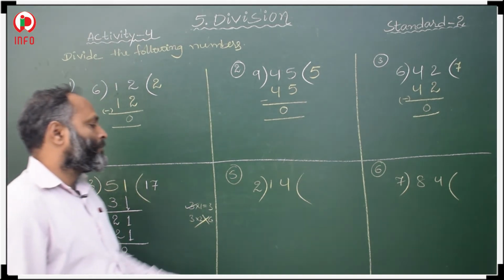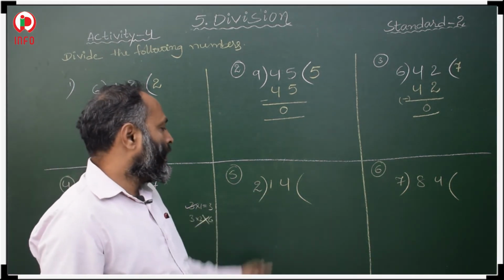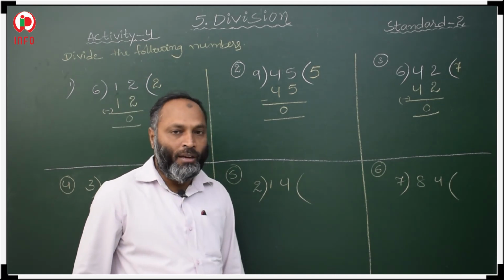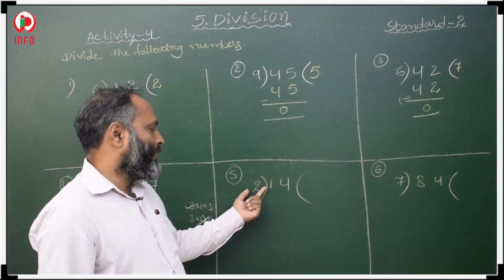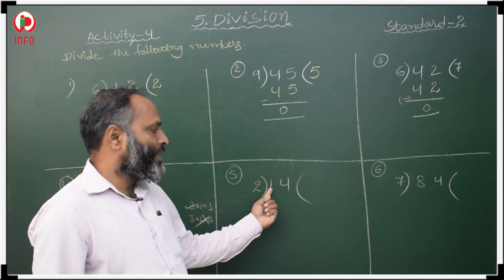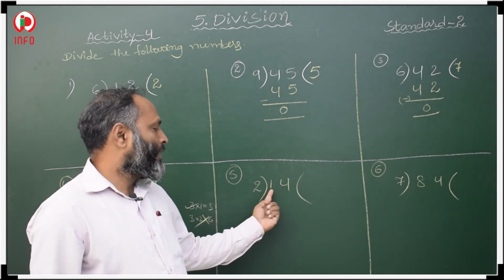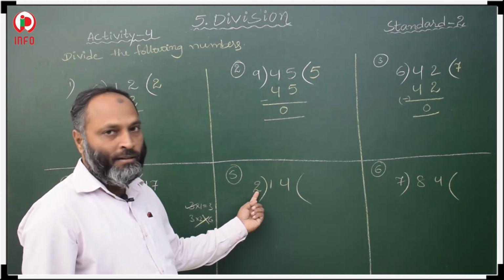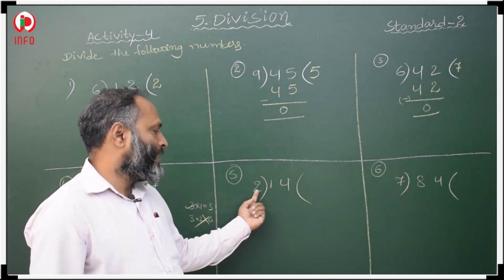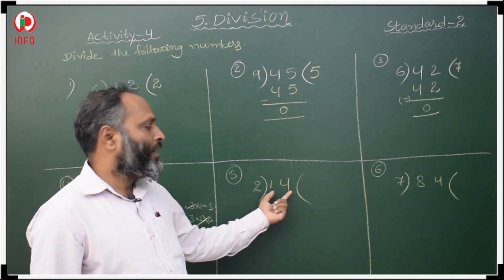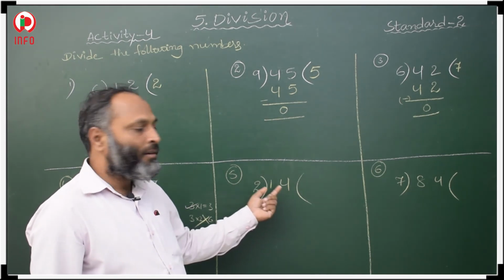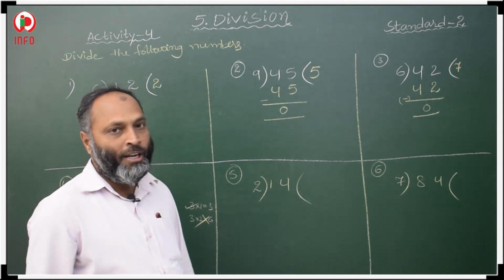Now here 14, in the 2 table, when will you get 14? So first, this is the dividend, this is the divisor. So we have to take the extreme left digit, 1. 1 is less than the divisor. If 1 is less than the divisor, then we have to take the very next digit 4 at a time. Now it is 14.